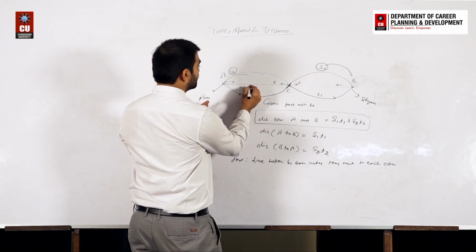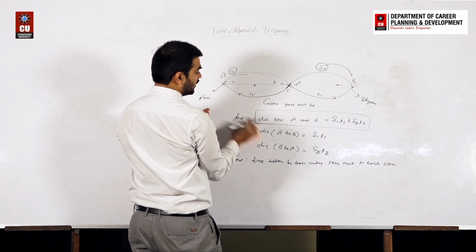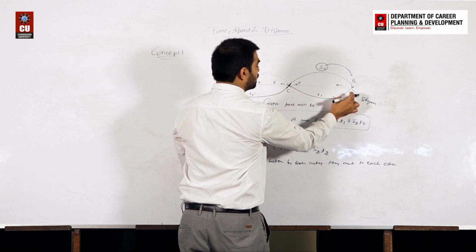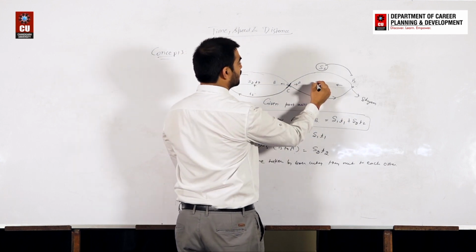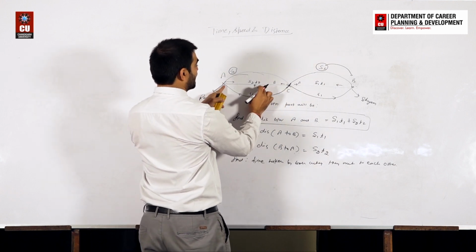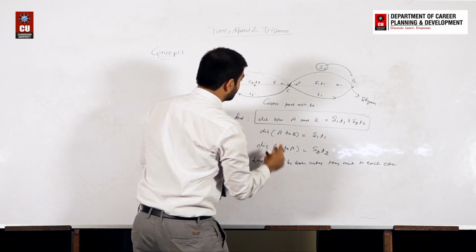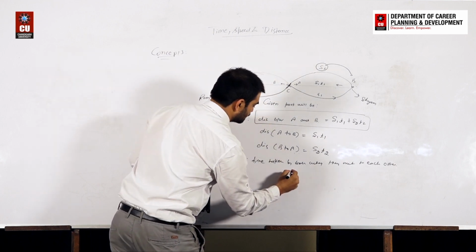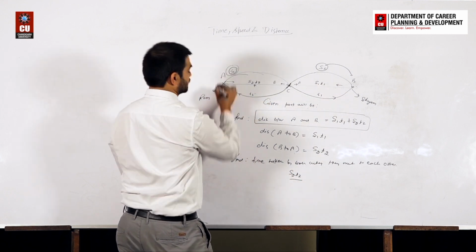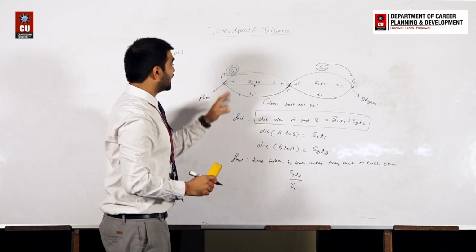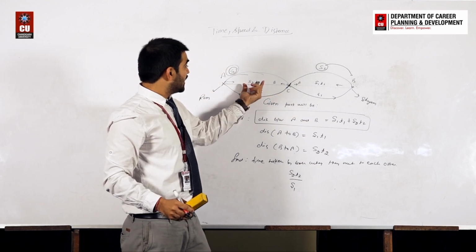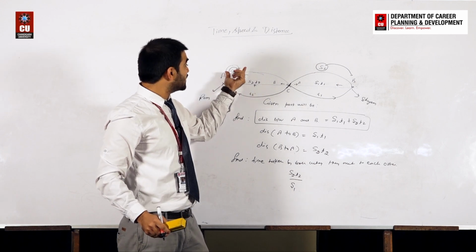So can we say that if this distance from B to A is S2 T2, and this distance from A to B is S1 T1, then the time taken from here to here, S2 T2, divided by the speed of this person, right? So can we say that the time taken by Ram from A to C is S2 T2, that is distance, divided by speed of Ram.